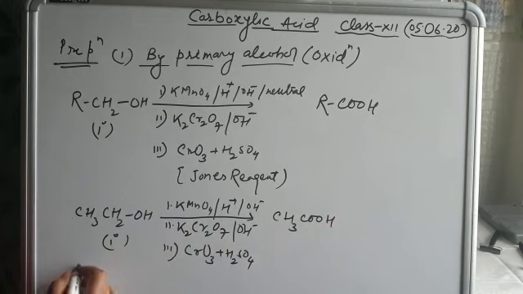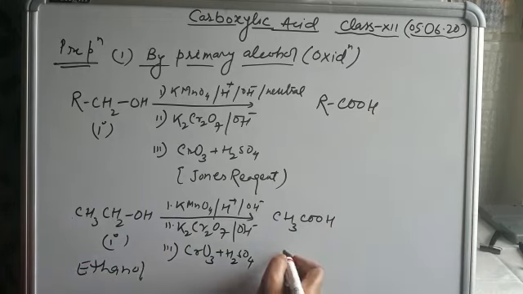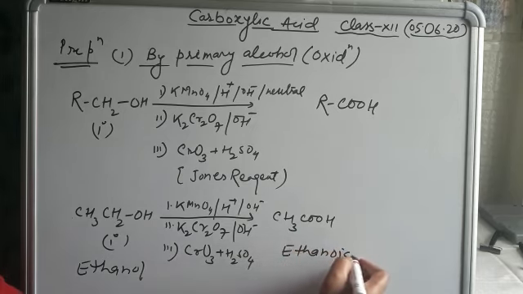So here is ethanol, and here is the ethanoic acid.